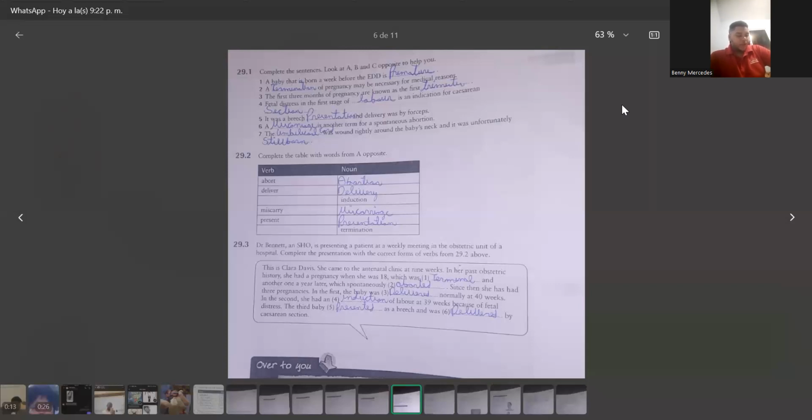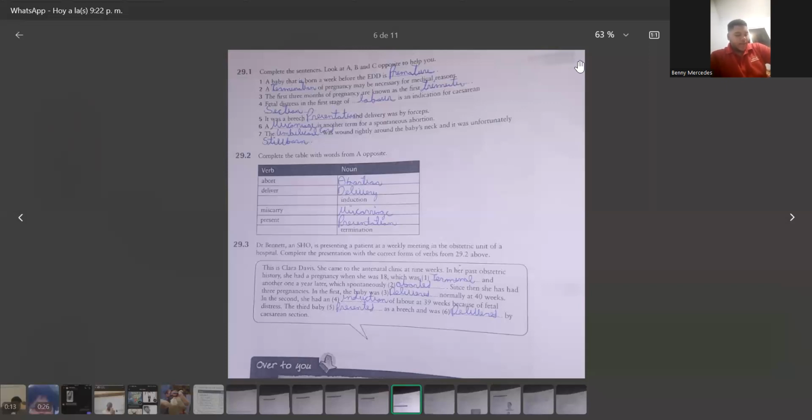29.3. Dr. Bennett, an HO, is presenting a patient at a weekly meeting in the obstetric unit of a hospital. Complete the presentation with the correct forms of verbs from 29.2 above. This is Clara Davis. She came to the antenatal clinic at 9 weeks. In her past obstetric history, she had a pregnancy when she was 18, which was terminated, and another one a year later, which spontaneously aborted.